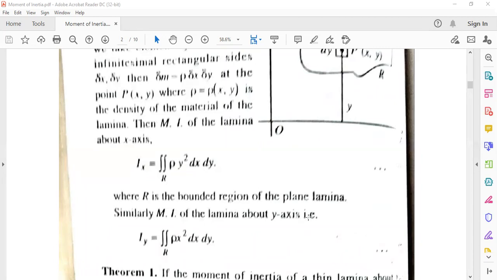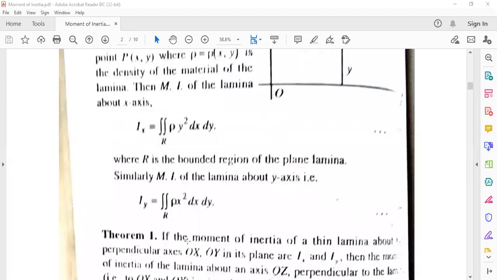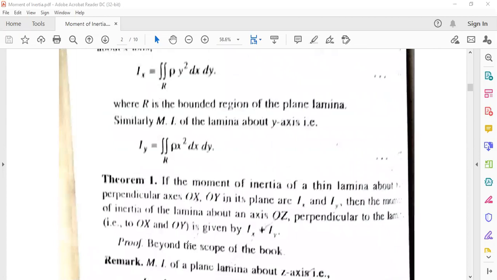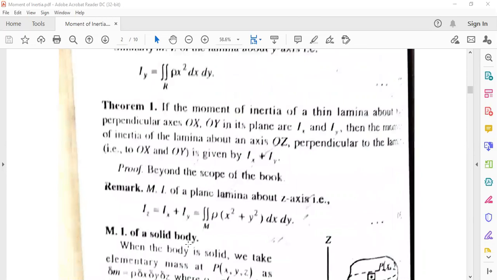Similarly, the moment of inertia about the y axis is the double integration of rho x square dx dy. About the x axis it is rho y square; about the y axis it is rho x square, density into area dx dy. These are double integrations, but double integration is not yet in your syllabus. It is in your second semester syllabus. Here some theorems are not so important, so we leave them.